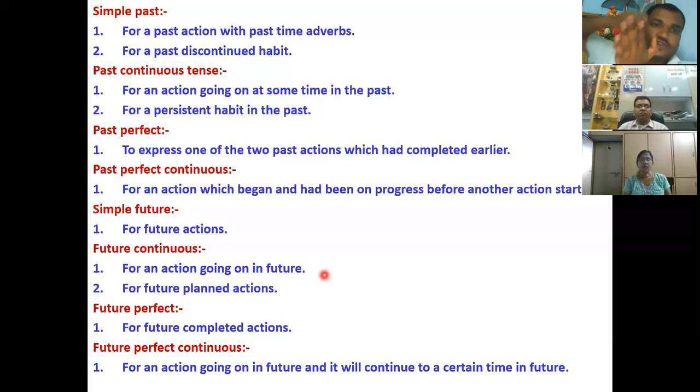The action will continue up to a particular time, or up to a specific time in the future. In that case, we should use future perfect continuous tense.